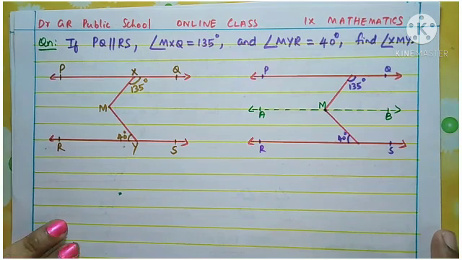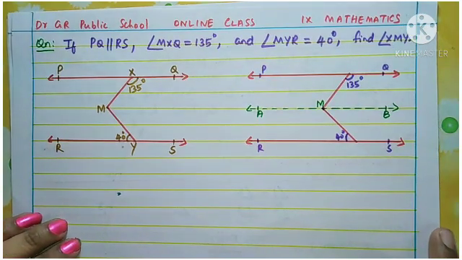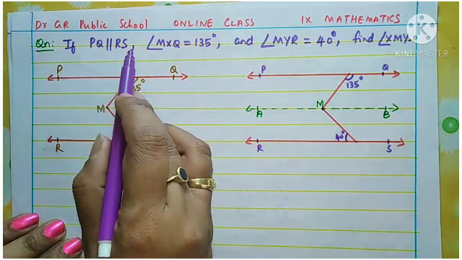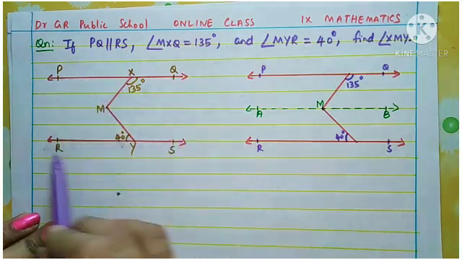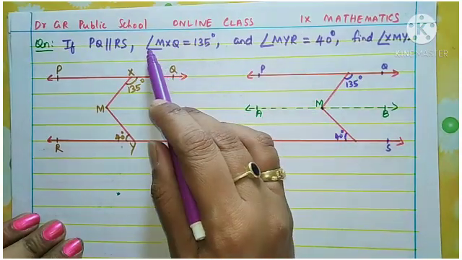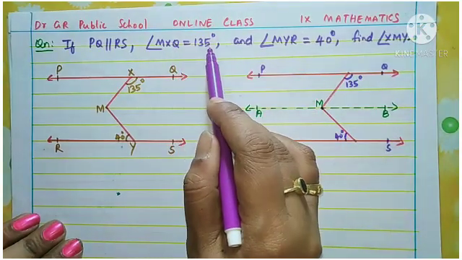Yes, now we can see your first problem. PQ and RS are two parallel lines, PQ parallel to RS, angle MXQ equal to 135 degrees.